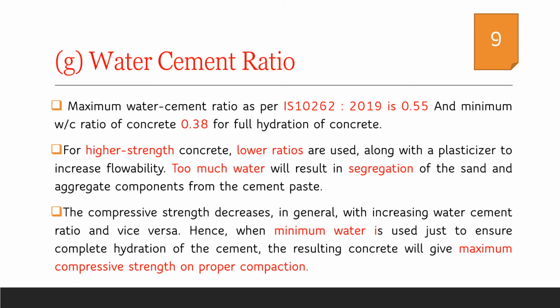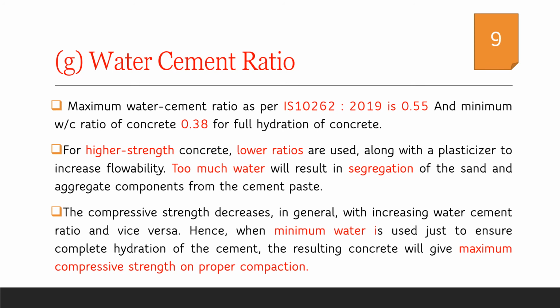As we have already discussed, water-cement ratio is one of the important factors which influences strength as well as workability. As per IS 10262 and IS 456, maximum water cement ratio is 0.55 and minimum water cement ratio is 0.38. Minimum water cement ratio ensures complete hydration of concrete. For higher strength of concrete, it is always preferred to have a lower water cement ratio.